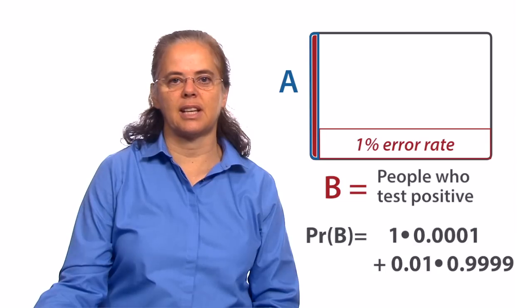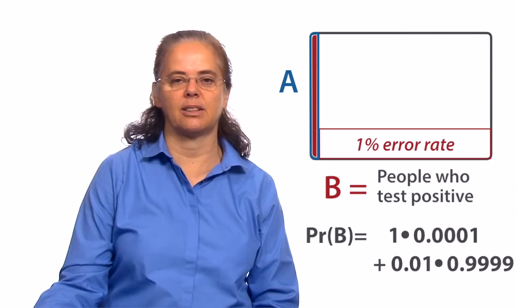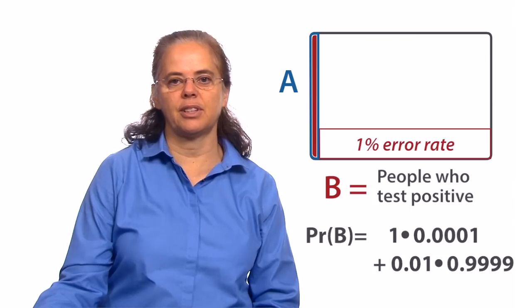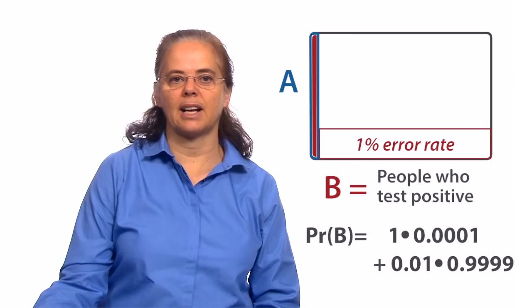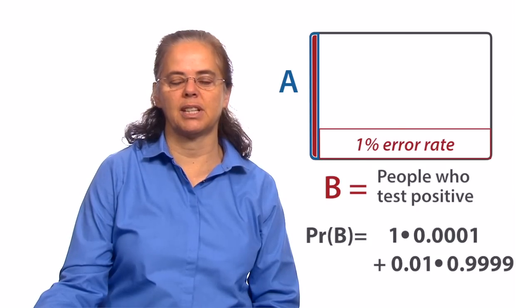Before doing the testing, you had a 1 in 10,000 probability of having the condition. After the test, this probability went up to 1 in 100. It made it more likely that the person has the condition, but it's still very unlikely. And what Bayes' rule allowed us to do is to compute this exactly and know how much the test increased the probability that the person has the condition, and do correct inference.